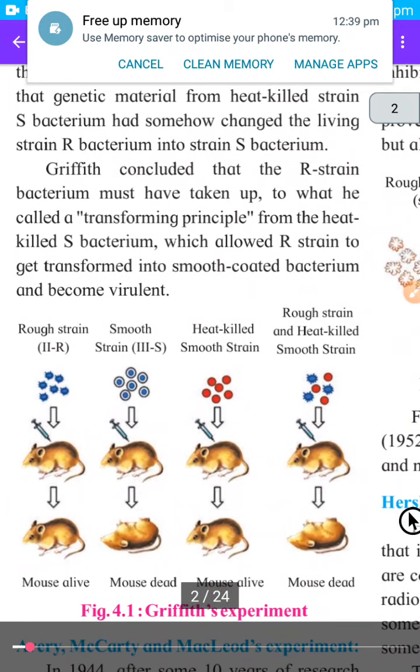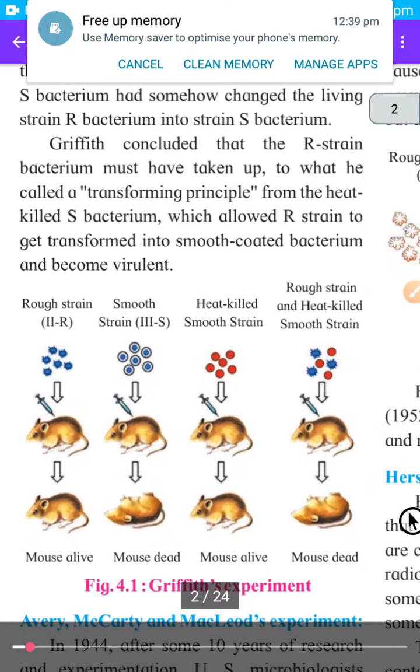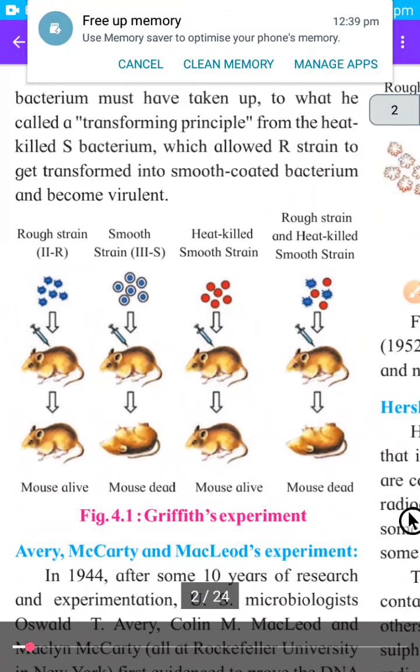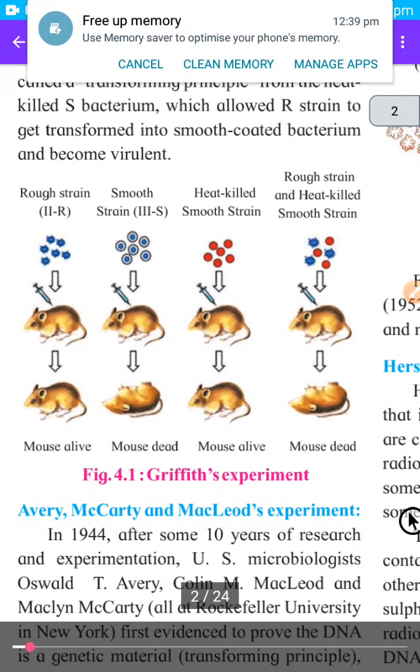injecting R bacteria. Griffith concluded that the R strain bacteria must have taken up what he called a transforming principle from heat-killed bacteria, which allowed R strain to get transformed into smooth coat bacterium and become virulent.